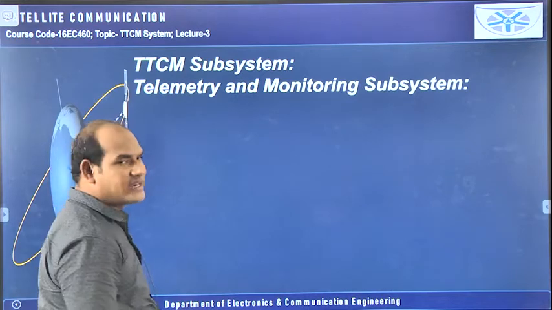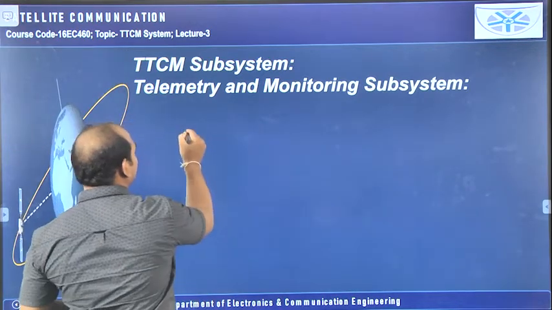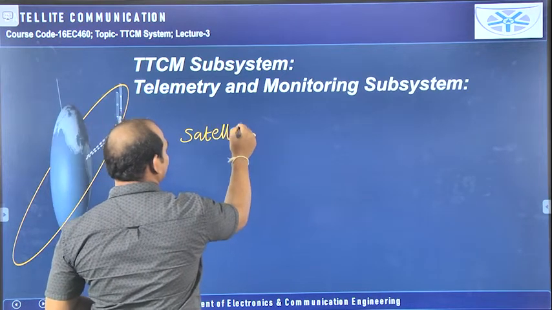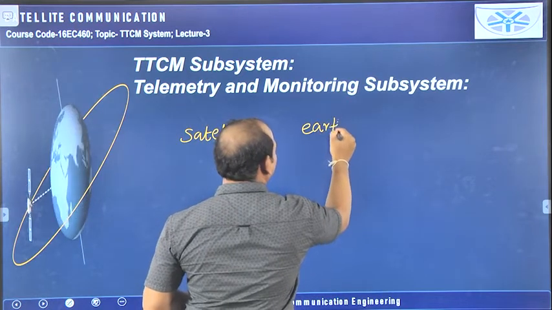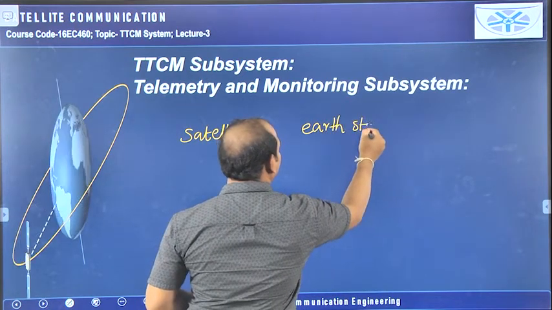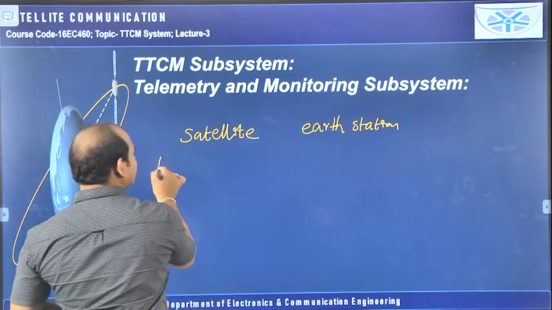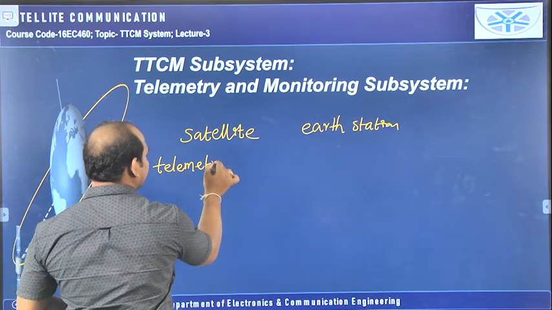Now we will see telemetry and monitoring subsystem. As I said, this is available in both satellite and Earth station. What is meant by telemetry? Telemetry is nothing but measurement at a longer distance.